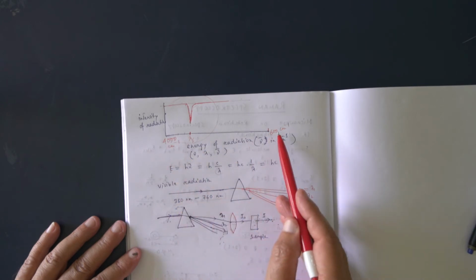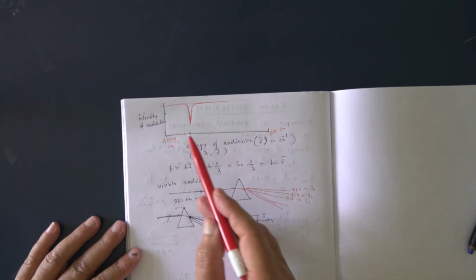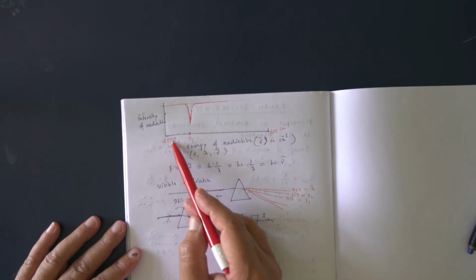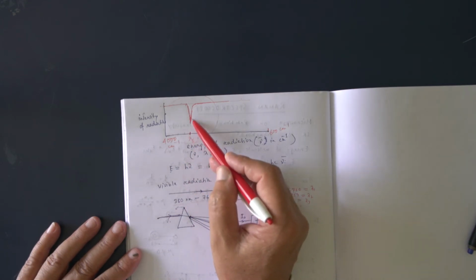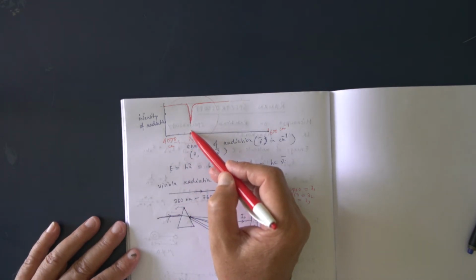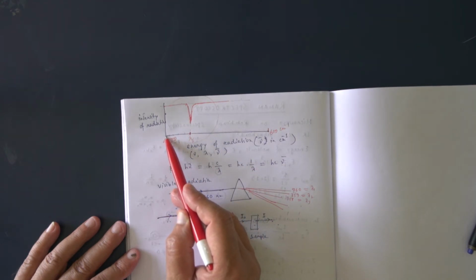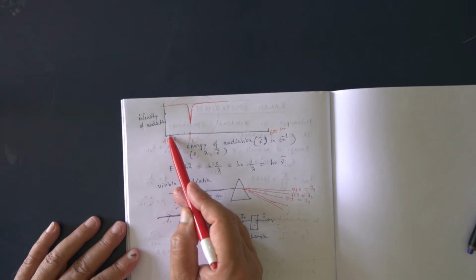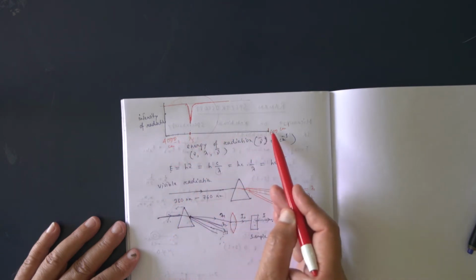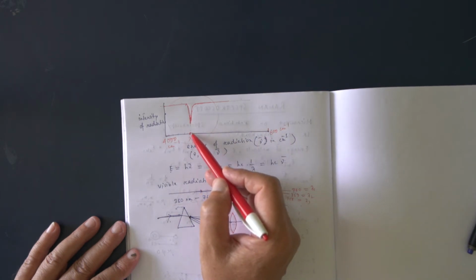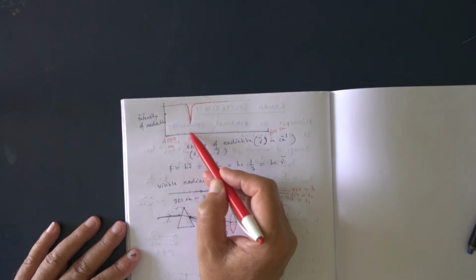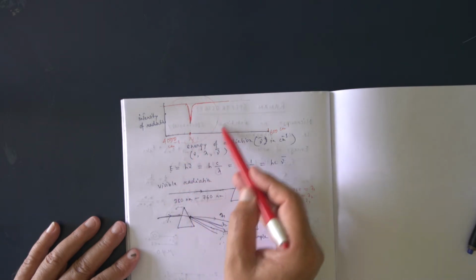Out of those energy values, suppose the molecule absorbs only this particular energy value. Say this is 4000, this is 3999, 3998, and so on up to 600. So one particular wave number is the energy the molecule absorbs, and we get a spectrum like this.